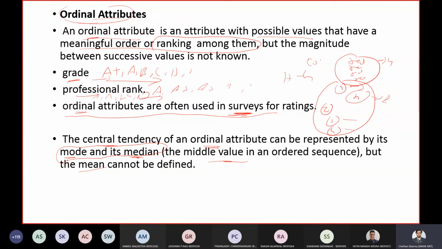You cannot find the mean of the data. You can just use mode, like how many A plus there are. You can find out what is the middle value in an ordered sequence, if things are ordered in a particular manner, either ascending or descending. What is the median of it? That can be found out. But one thing which you cannot do here is the mean.